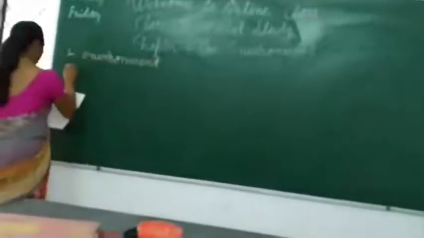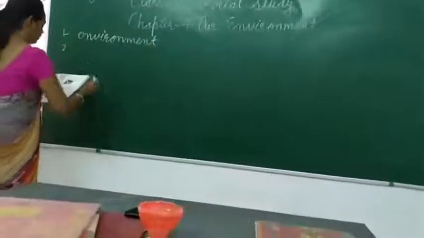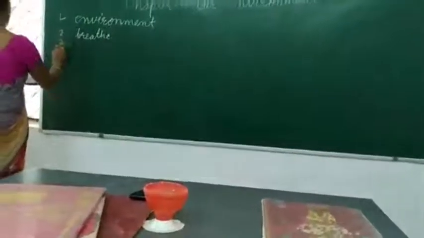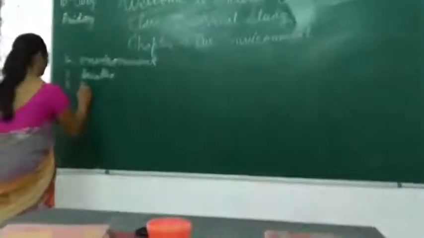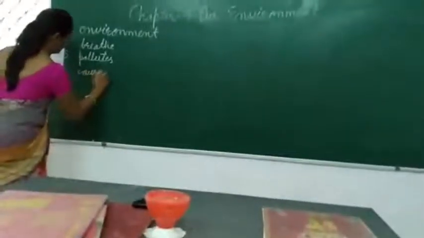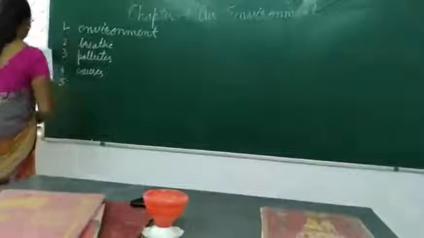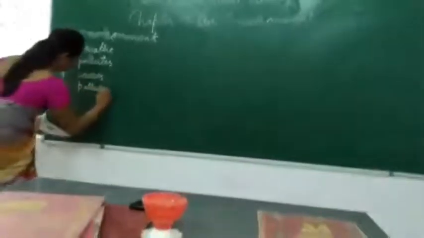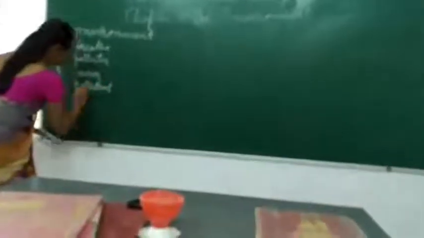ENVIRONMENT, environment. Number 2, breathe. BREATHE, breathe. Number 3, pollutes. POLLUTES, pollutes. Number 4, causes. CAUSES, causes. Number 5, pollutant. POLLUTANT, pollutant.